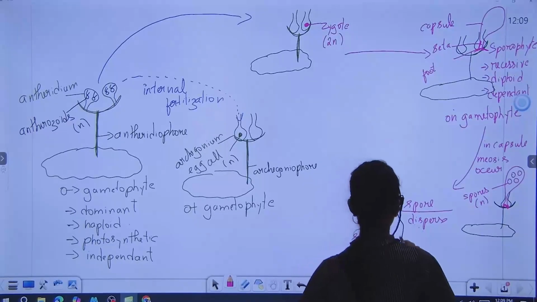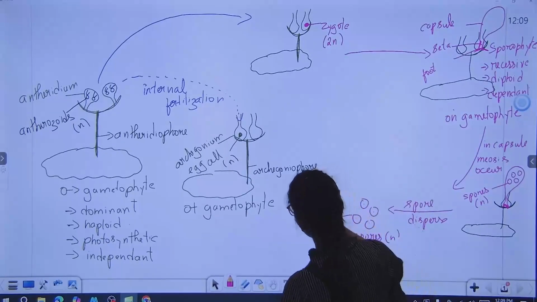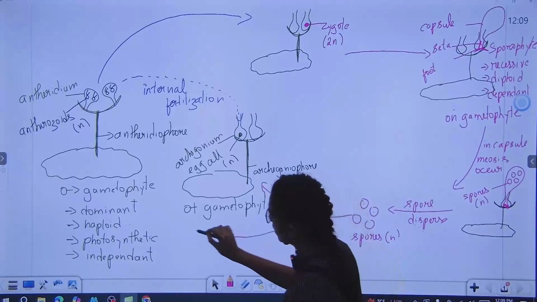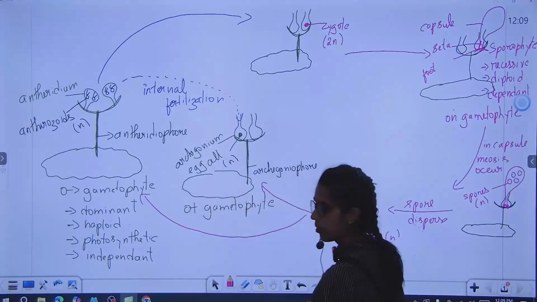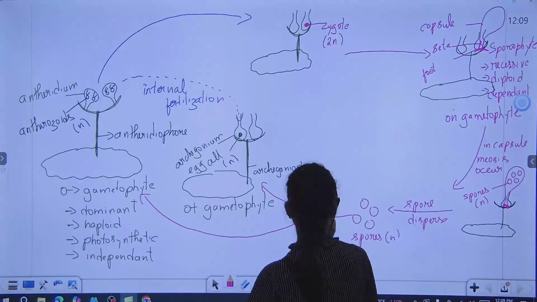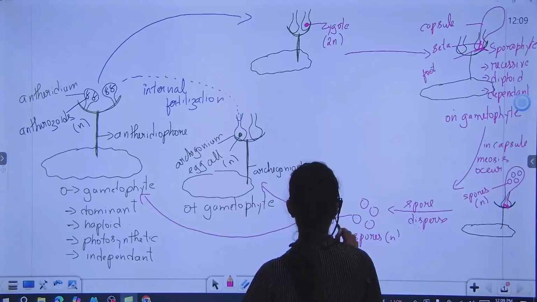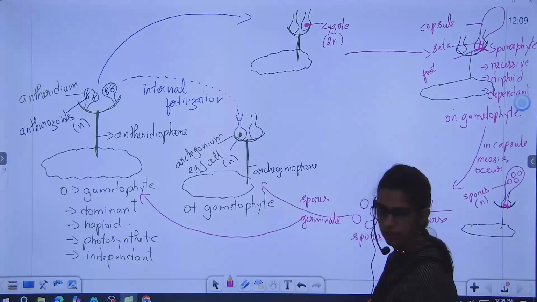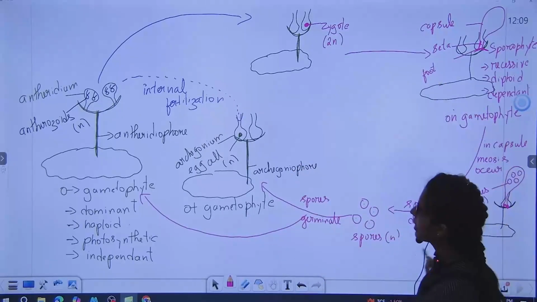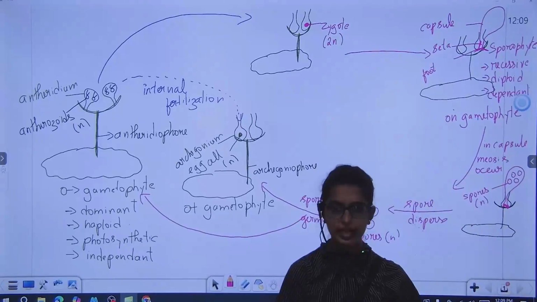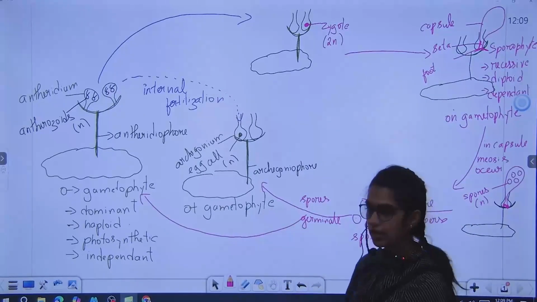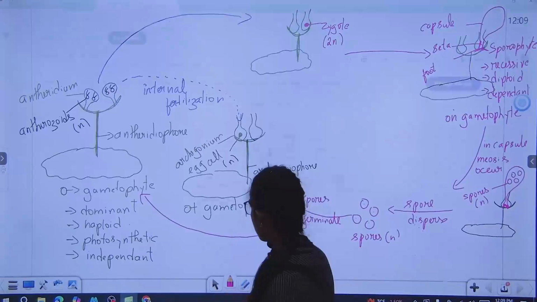And later these spores will germinate into male and female gametophyte. Spores germinate to male and female gametophyte. This is the complete life cycle of Marchantia. Did you all understand? We can again revise with the nice picture.